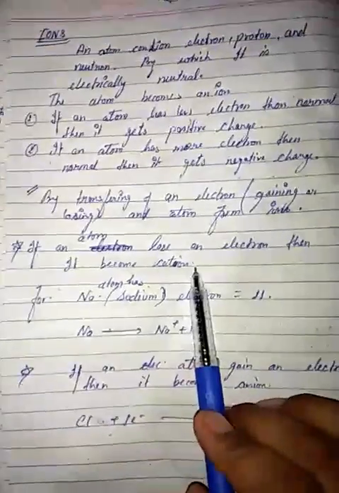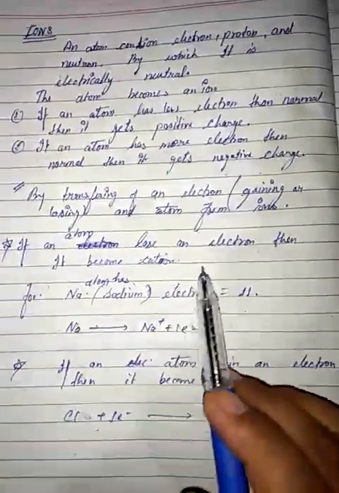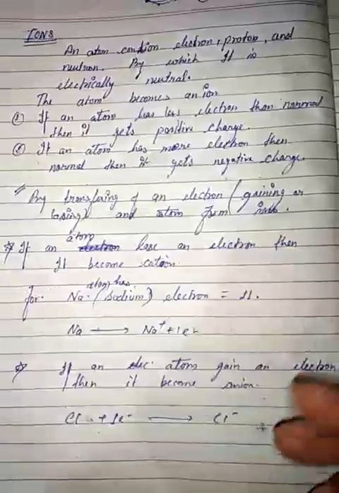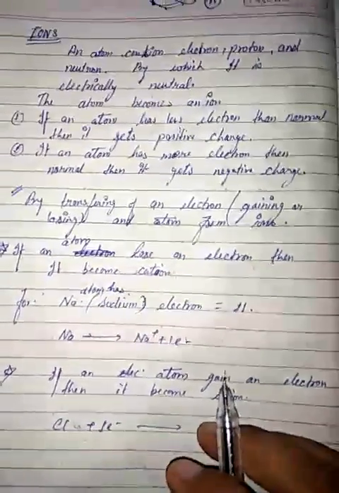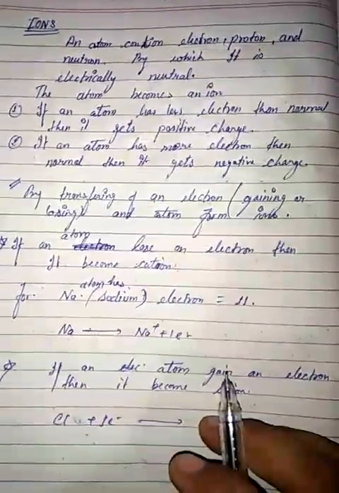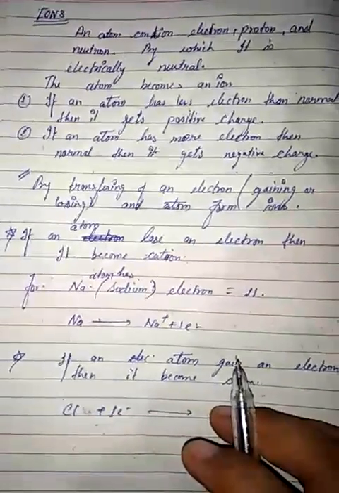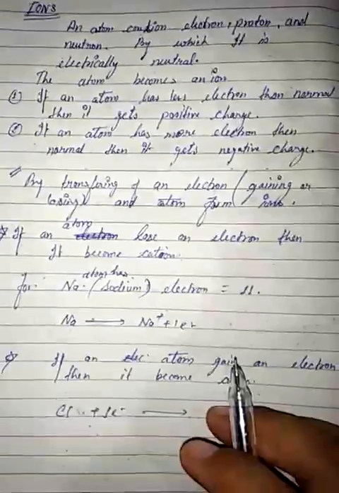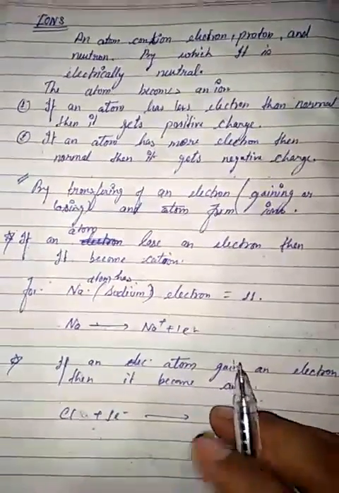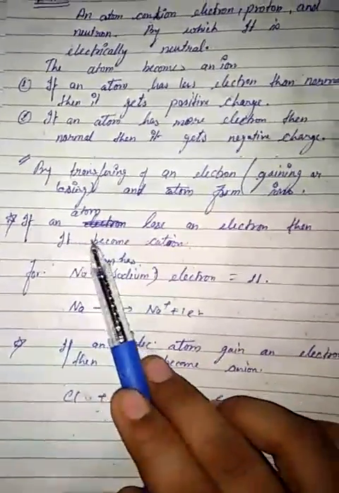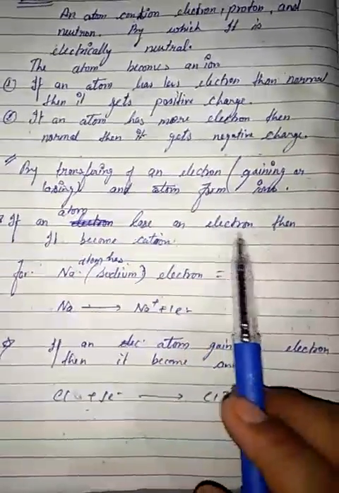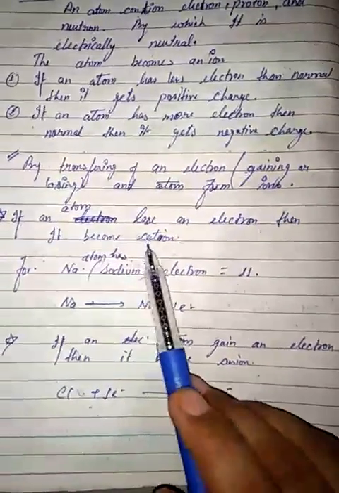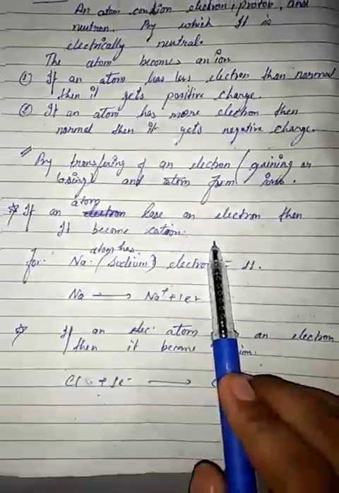Why does an atom lose electrons? Why does it need to lose its electrons? Because it wants to reach a stable position. Every atom wants to lose or gain electrons to form a stable position. So that's why an atom loses electrons, becomes a cation and forms a stable position.